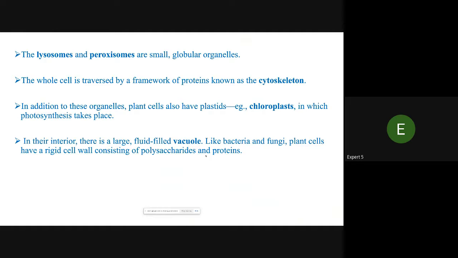In addition to these organelles, plant cells also have plastids, for example chloroplasts, in which photosynthesis takes place. In their interior, there is a large fluid-filled vacuole, like bacteria and fungi. Plant cells have a rigid cell wall consisting of polysaccharides and proteins.